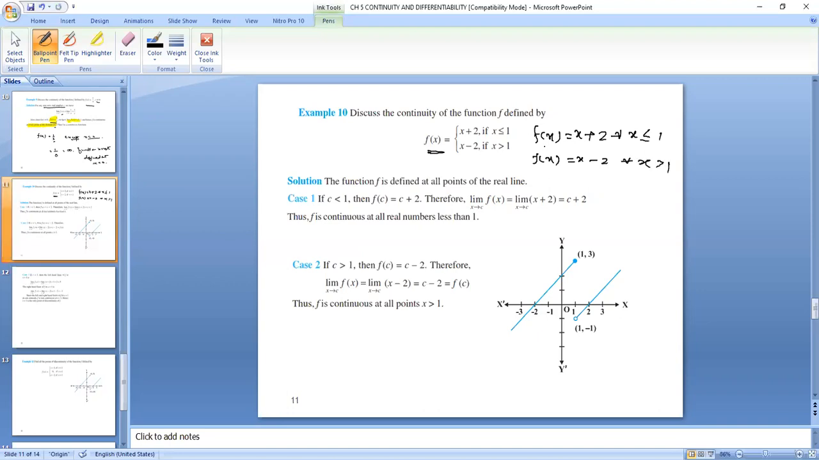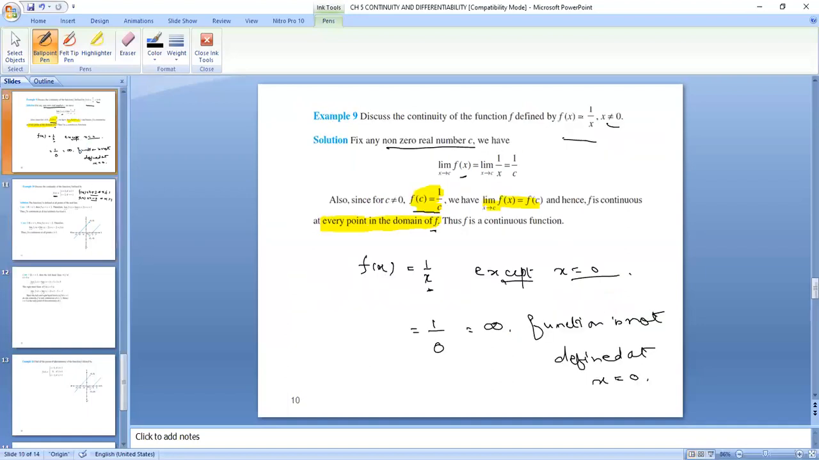It is just like you are given two different questions. First, you have to check continuity for x plus 2. Then you have to check continuity for x minus 2, for x less than 1, for x greater than 1, then for x equals 1.